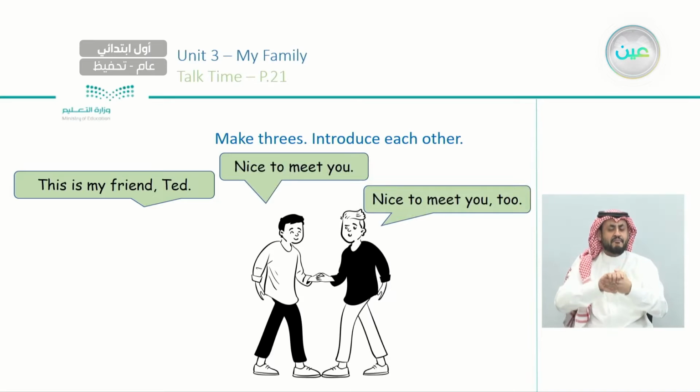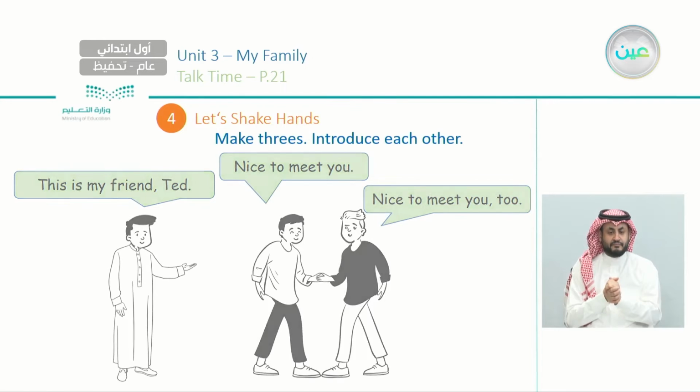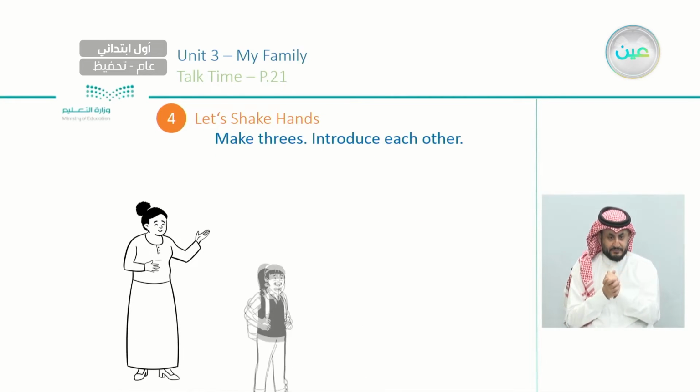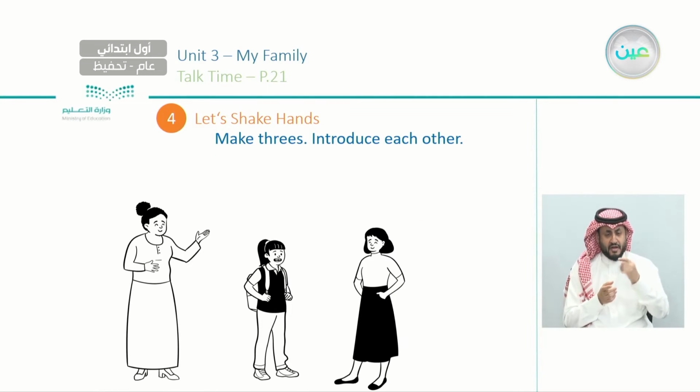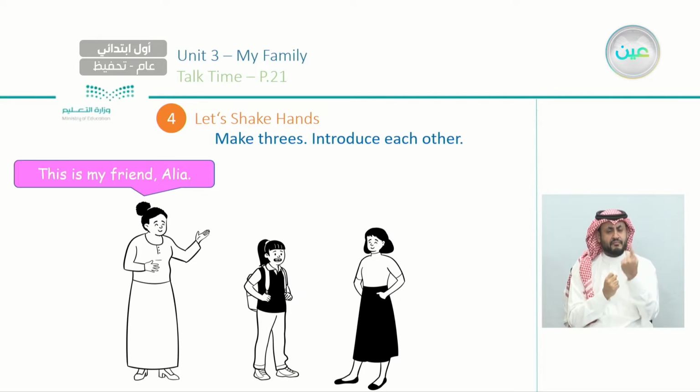Now we have a woman here, a girl, and another woman. How many characters do we have here? We have 1, 2, 3. Excellent. The first one says, this is my friend Alia.